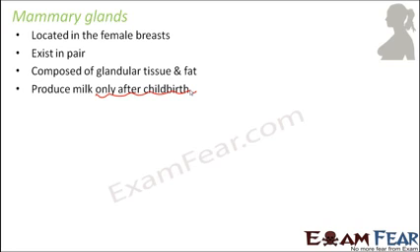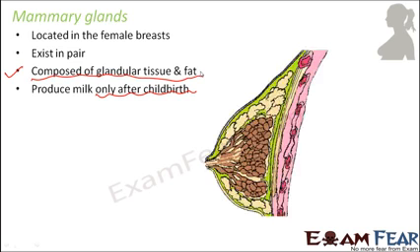So what is the composition of mammary glands? It is composed of glandular tissue and fat. Let us have a look at the detailed structure of the mammary glands. This is how each mammary gland looks. In this mammary gland, you can actually see a lot of fat. Wherever you see these cream colored structures, they are all fats. And where is the glandular tissue? The remaining tissues which you see here, they are all glandular tissue.